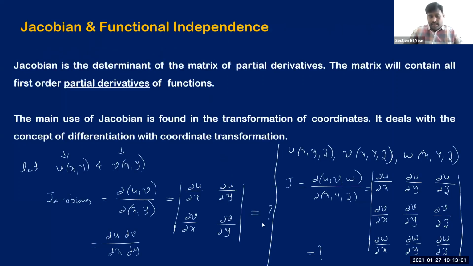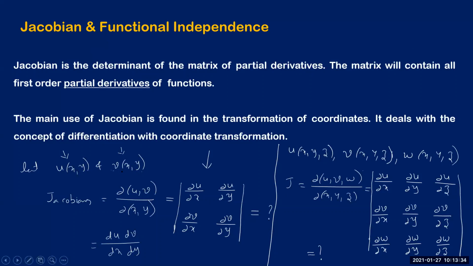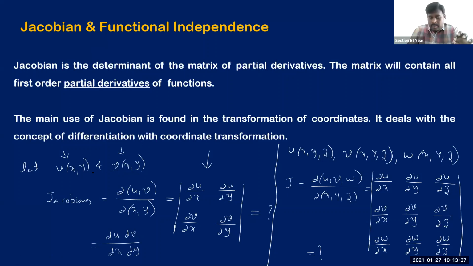Let me add one more point here, because we are also discussing functional independence. Understand, you are evaluating the Jacobian of 2 functions here in this case. By chance, if you get the Jacobian of these 2 as 0, you are evaluating the determinant, and if you get the determinant of this matrix as 0, I mean the Jacobian is 0. When the Jacobian is 0, remember, we say these 2 functions are dependent on each other.